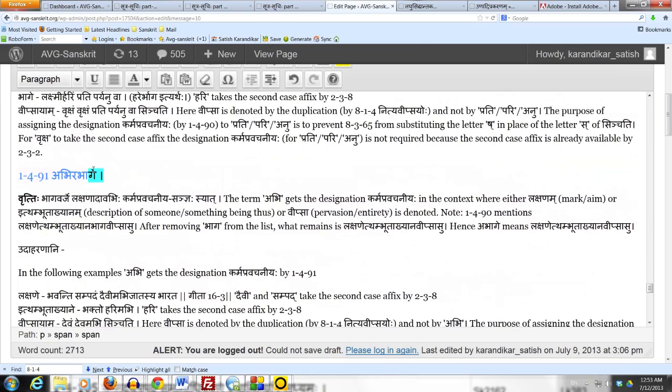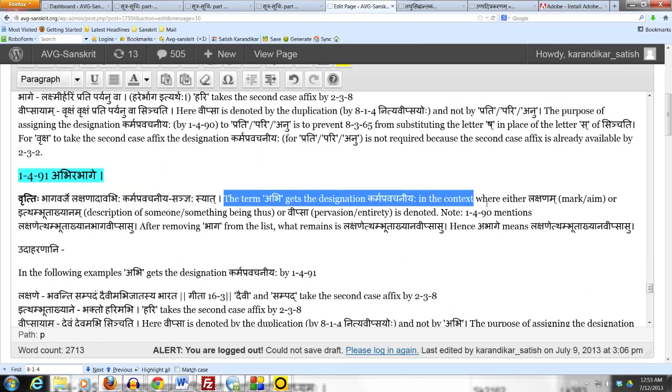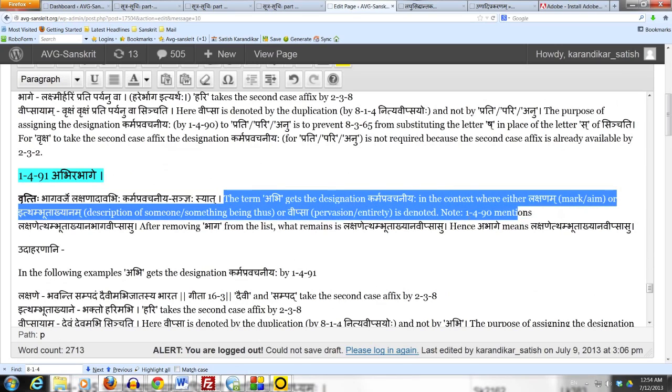1491. It reads Abhirabhage. The Vritti says Bhaga Varje Lakshanadau Abhi Karma Pravachaniya Sanyasyat, meaning the term Abhi gets the designation Karma Pravachaniya in the context where either Lakshanam meaning mark or aim, or Itham Bhutakyanam meaning description of someone or something being thus, or Vipsa pervasion or entirety is denoted.